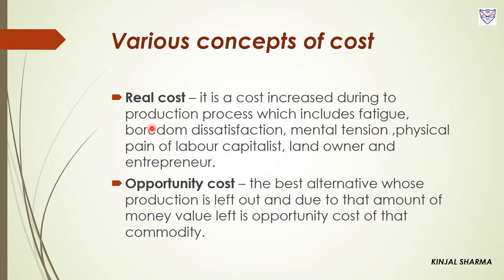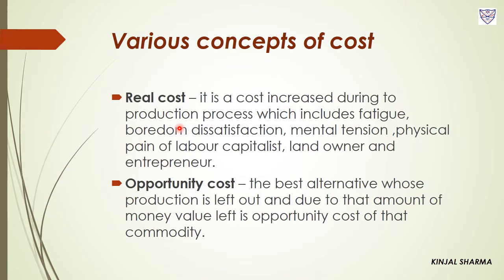First of all, the main concept was based on land and labor only, but now in modern times this concept is considered in the context of the capitalist as well as the entrepreneur.